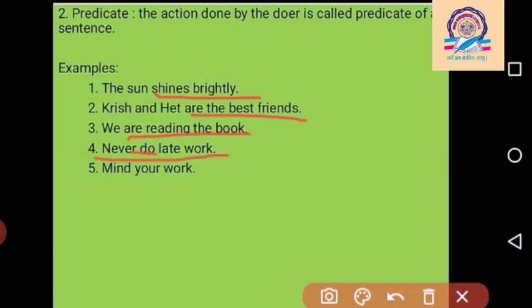In the fifth example, mind your work. So here once again the fifth example is an imperative sentence. So here the subject is not given. So the whole sentence, mind your work, becomes the predicate.